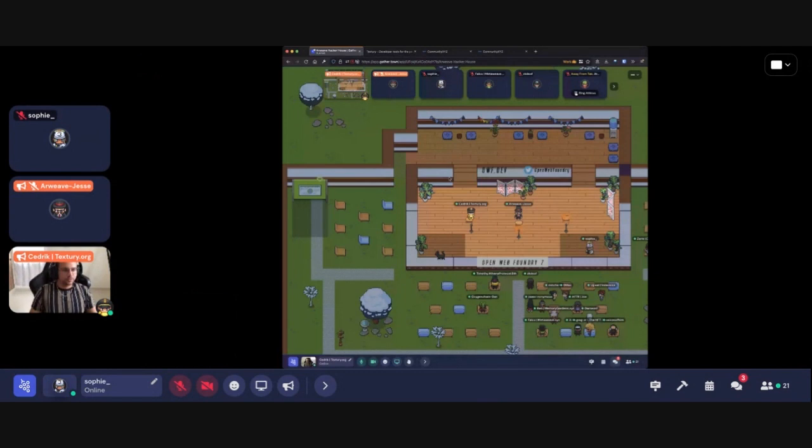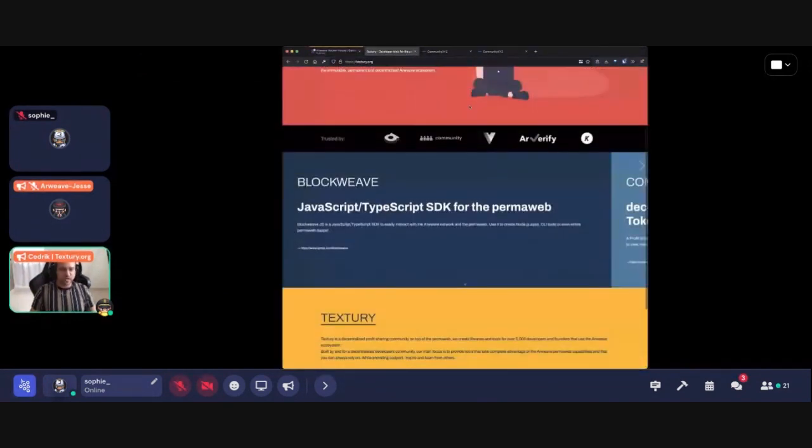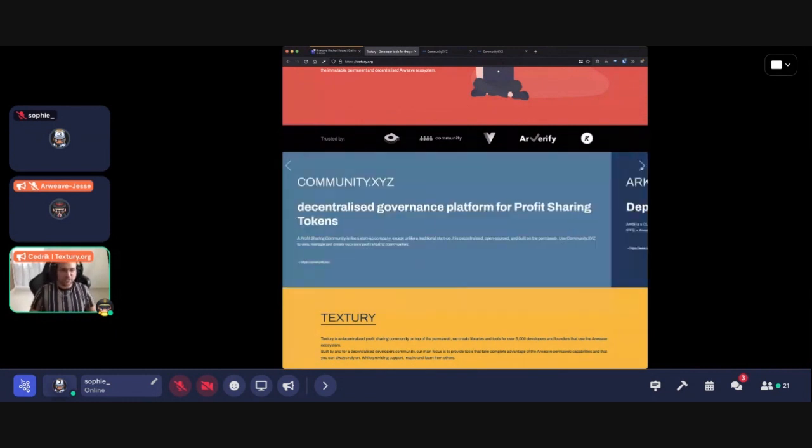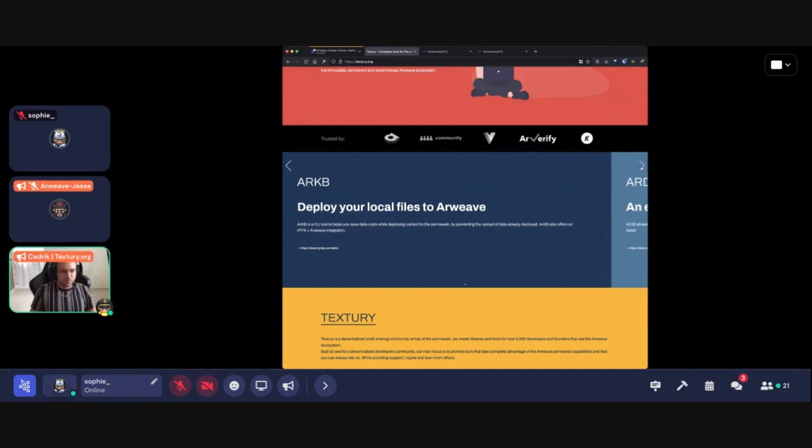Perfect. A few of the tools that we have are Blockweave, which is a JavaScript TypeScript SDK for the permaweb. We have community.xyz, which is a decentralized governance for profit-sharing communities and also profit-sharing tokens. I'll be showing that one in a couple of seconds. We have ArcB, which allows you to easily deploy your permaweb dApps, your files, images, videos, pretty much anything to the permaweb.